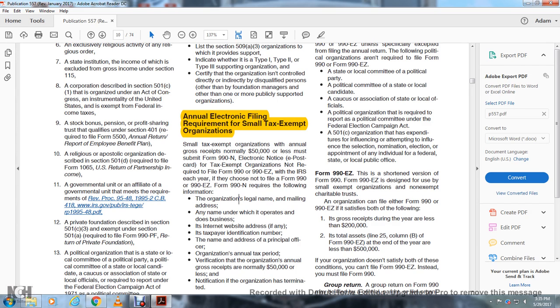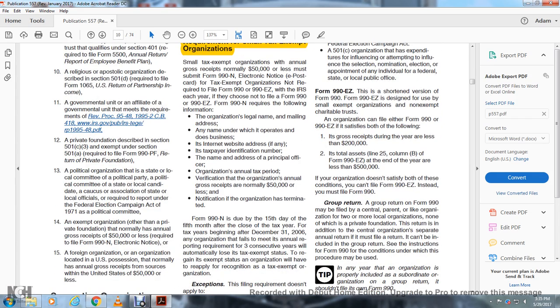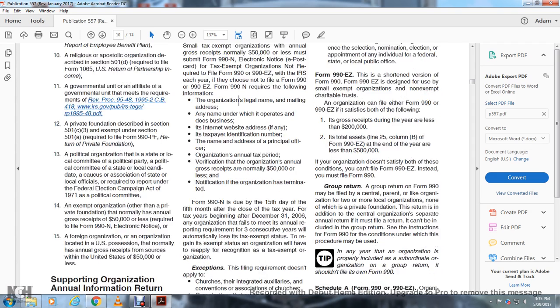The organization legal name, the mailing address, the name under which they operate, the internet website address, if any, the tax identification number, the name and address of the principal officers, the organizational annual tax period, the verification of organizational annual gross receipts with a normal $50,000 or less, notification of organization determination, notice of the organization has terminated.